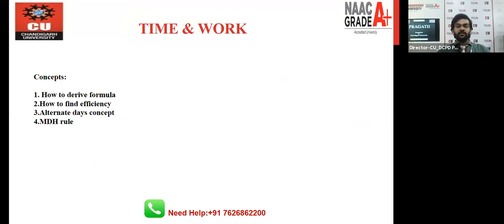The third point is the alternate days concept. There are certain questions in which some persons are working together, but they do that work on alternate days. For example, person A does the work on the first day, person B on the second day, and person C on the third day. That is called the alternate days concept.